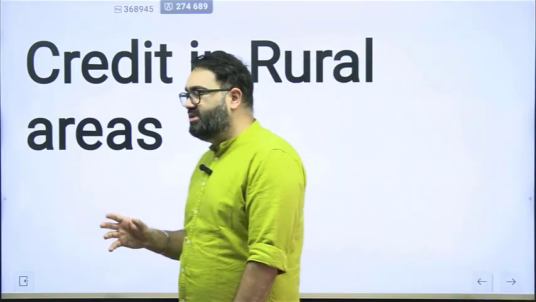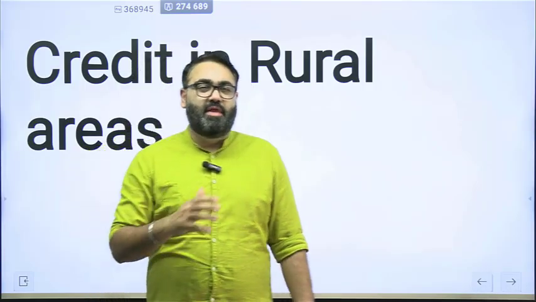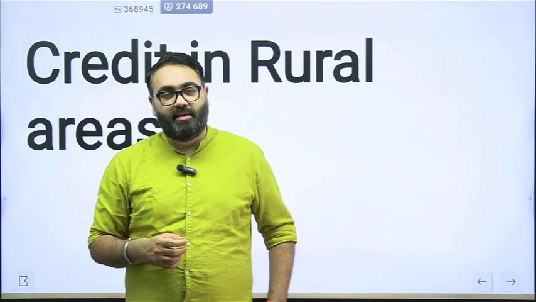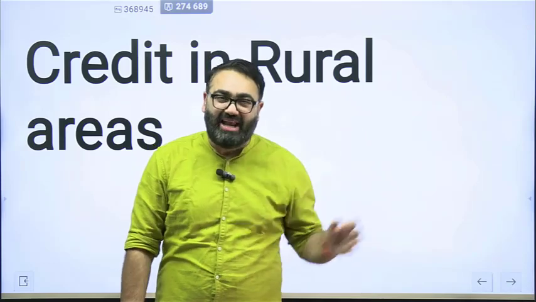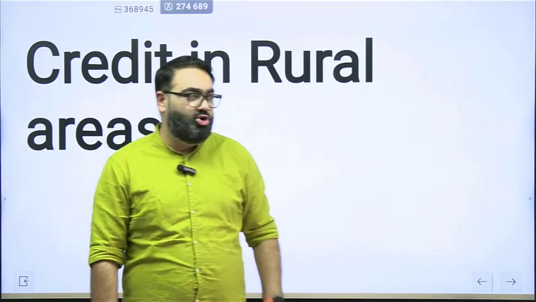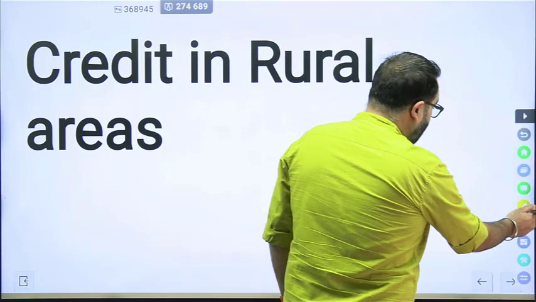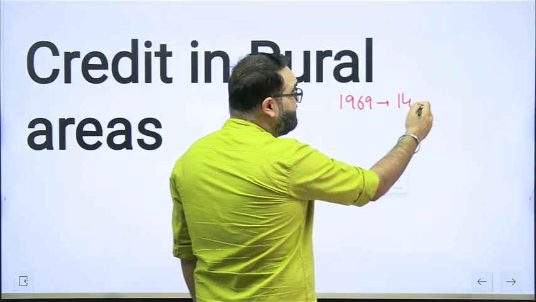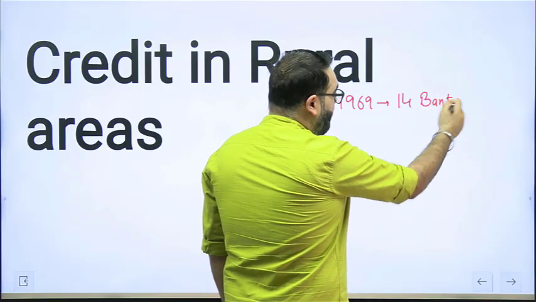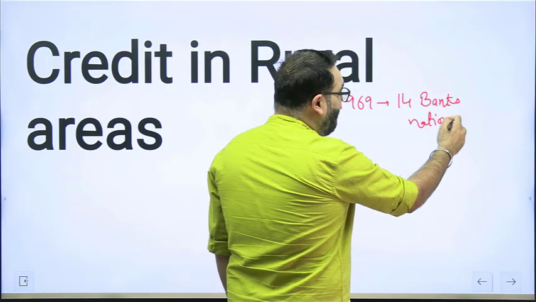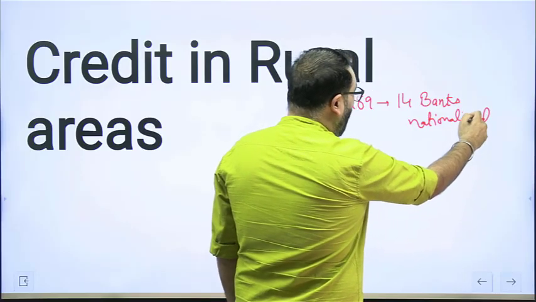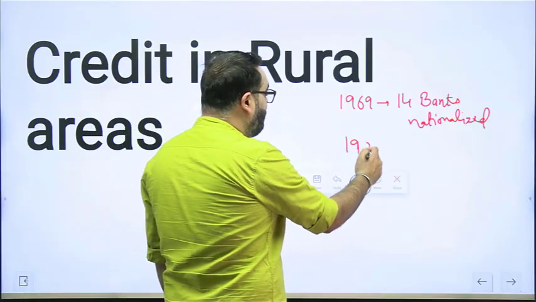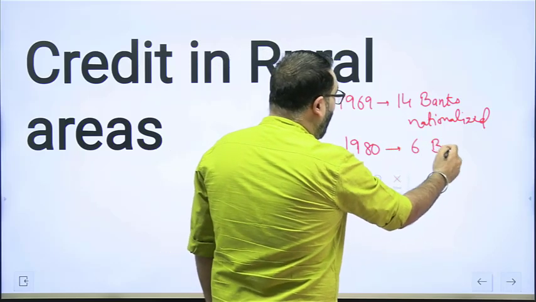There are multiple problems with this. First, the number of banks or branches in rural areas is anyway much lower. One of the reasons why the government has nationalized a lot of banks in India's history, very famously, in 1969, the Indira Gandhi government nationalized 14 banks. Nationalized means these were private banks, they were taken over by the government. So the government said that these 14 banks would belong to us now. 14 banks were nationalized. Then there was a second phase. It was in 1980 that 6 more banks were nationalized.